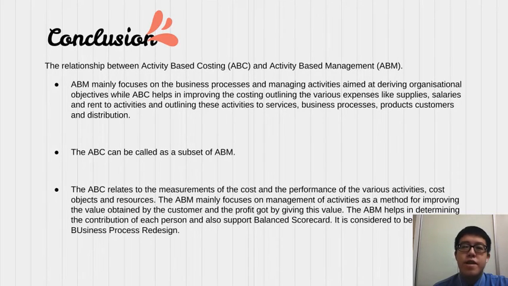Both ABC and ABM differ in their function. ABM mainly focuses on the business process and managing activities aimed at deriving organizational objectives. It helps in reducing cost drivers and transferring resources, while ABC relates to the measurement of the cost and the performance of the various activities, cost objects, and resources. The ABC mainly recognizes the causal relationship of cost drivers to activities.